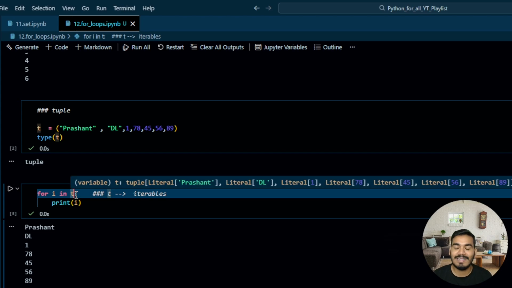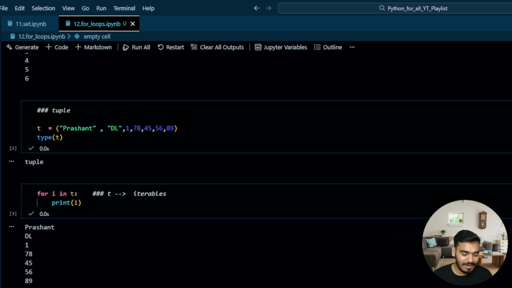And that iterator helps your variable, that is I, to iterate over the iterable, that is your tuple. I think it's clear, right? Am I making sense, guys? Okay. So now let's go to a string iterable. It's confusing actually. I'll just take, let's say, a equal to Prashant. Let's try to iterate this using the for loop. So I'll write for I in a, and then print I.